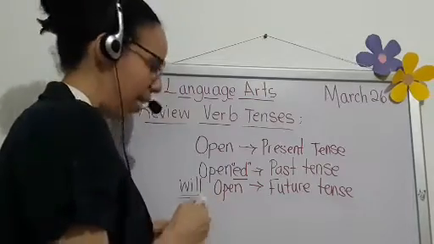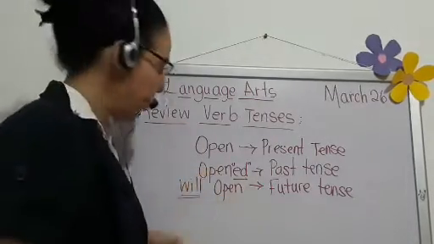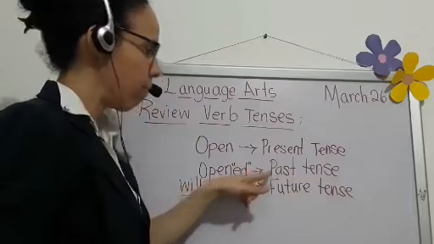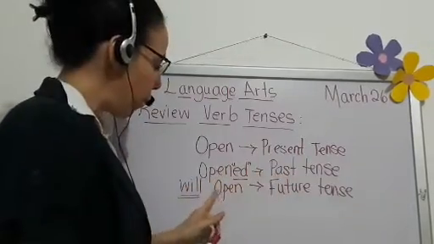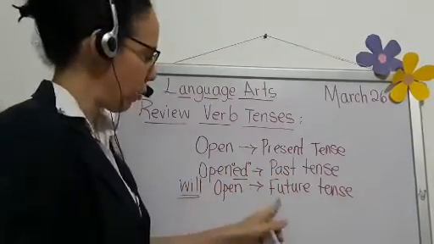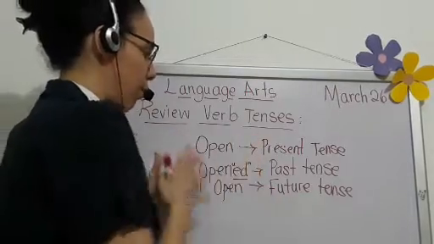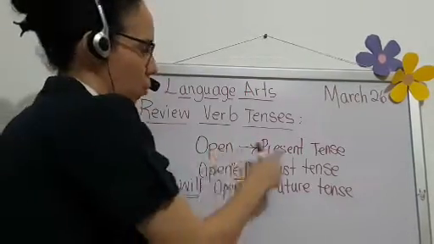So now, how can I identify them? Easily. If the verb is finishing in ed, it's past. If before the verb we have will, it's future. And if the verb is written in its normal way, it will be present.